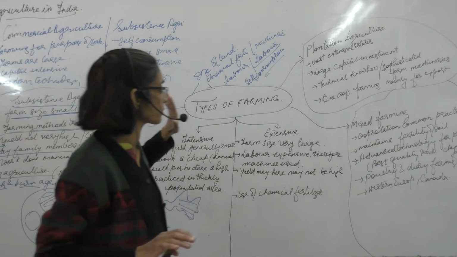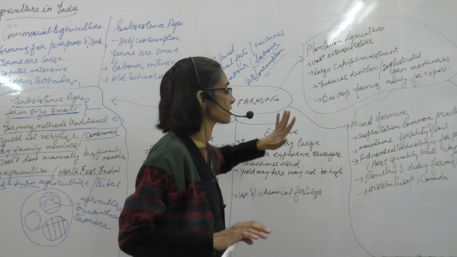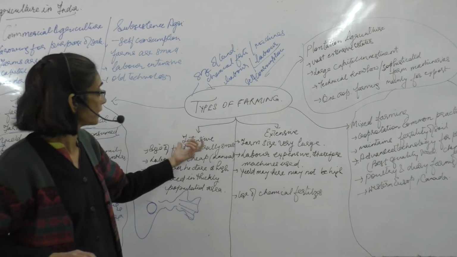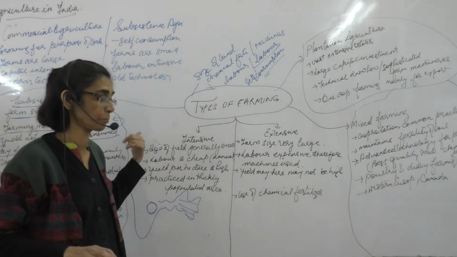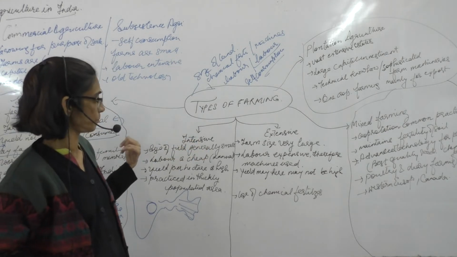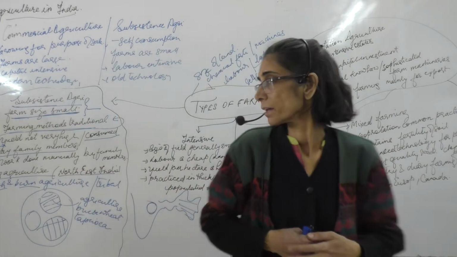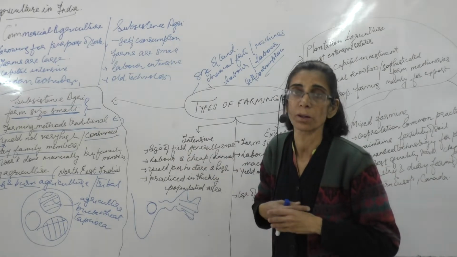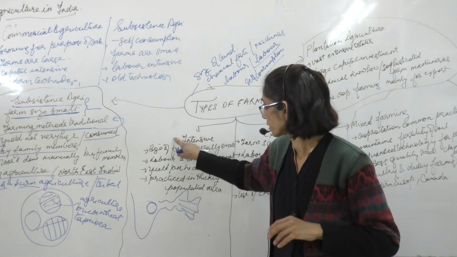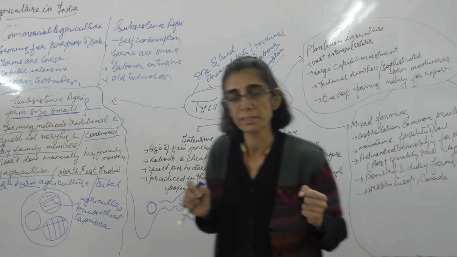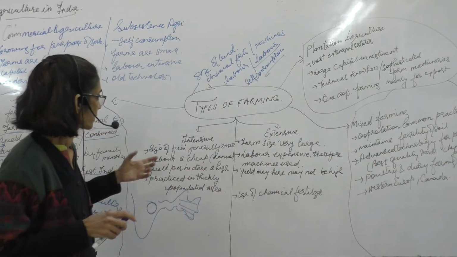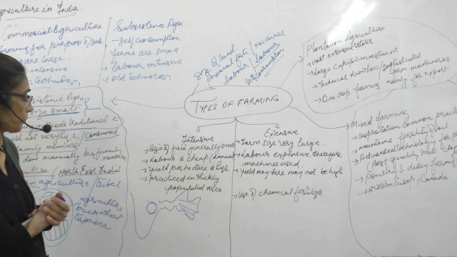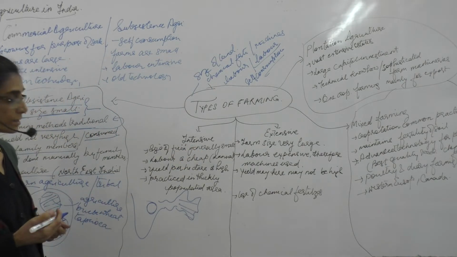Now when we look at commercial farming, we have various types: extensive agriculture, mixed agriculture, plantation agriculture. While intensive agriculture can be both commercial as well as primitive. In intensive agriculture, the size of the field is generally small. It's in countries like India, where the farmer doesn't have a very large field, so the size of the field is generally small, but the yield per hectare is high.